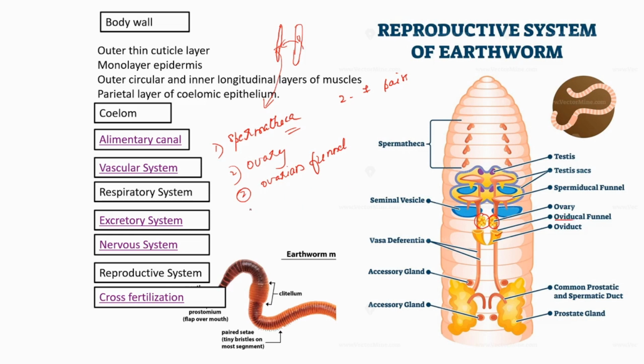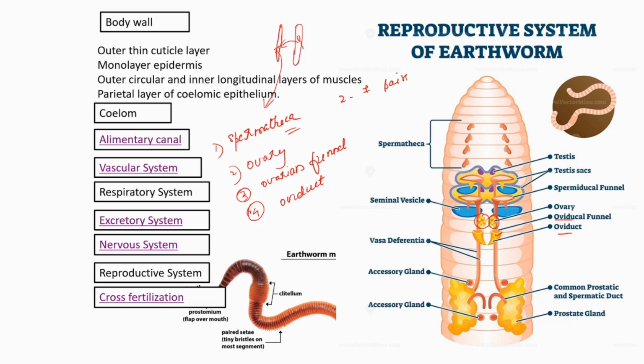And the last one is the oviduct. So these are the female reproductive structures. Okay, that's about the reproductive system of the earthworm.